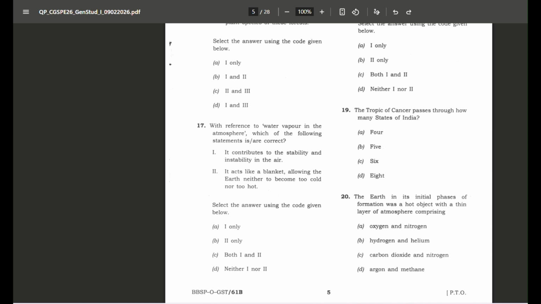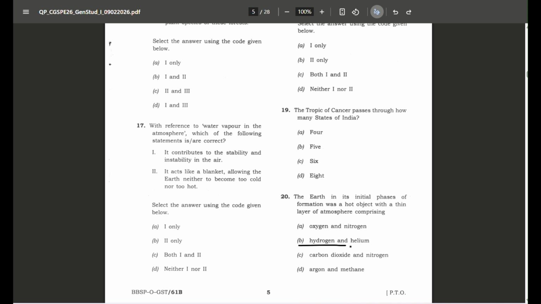Mizoram, and Tripura. Now the next question is, the Earth in its initial phases of formation was a hot object with a thin layer of atmosphere comprising. So it is basically asking about the composition of the primordial atmosphere of the Earth, that was made up of hydrogen and helium gases. So option B is correct.